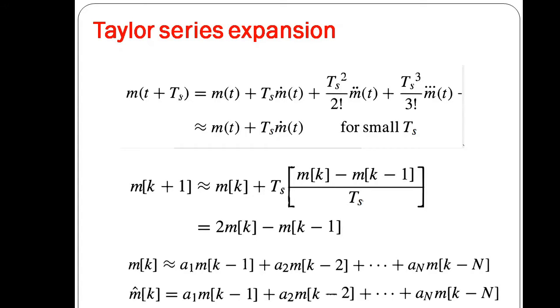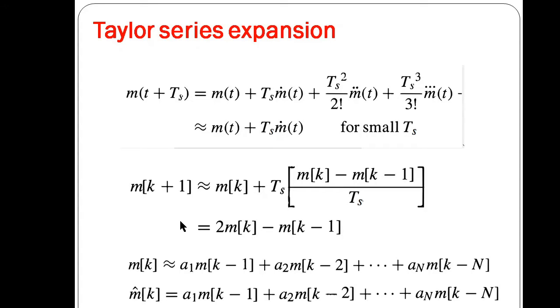So (mk minus m(k minus 1)) divided by Ts will be the differential value, that is m dash t. So we will substitute this differential in this equation, and this Ts will cancel out, and so there will be mk plus mk, so this will be 2mk minus m(k minus 1). So you can see that m(k plus 1) is the future value.